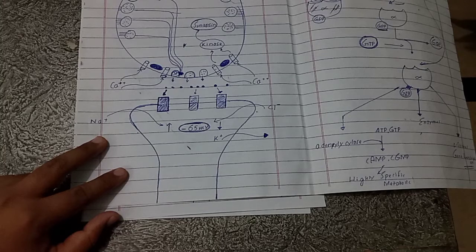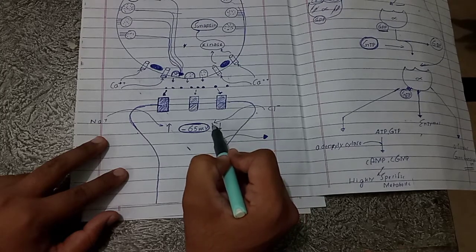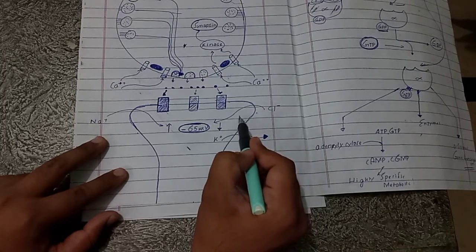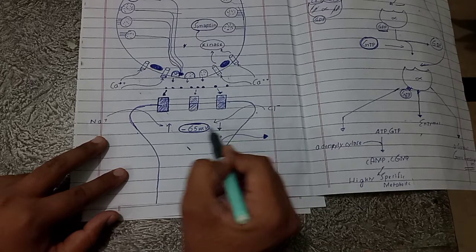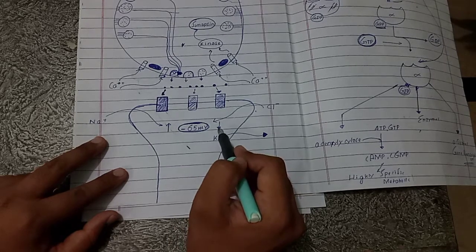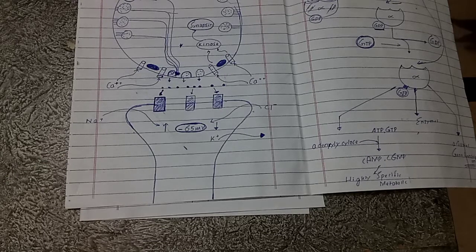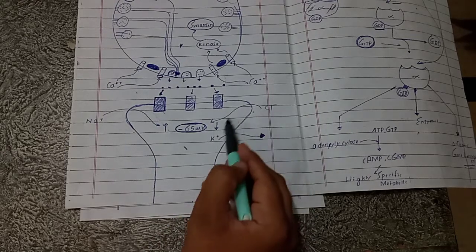Chloride concentration in the extracellular fluid is greater, so it will move from the extracellular matrix into the intracellular matrix, and as the negative ions move to the interior of the cell, this already negative potential becomes more negative, and it becomes difficult to reach threshold and generate an action potential. That is why we say that the neuron is inhibited, because it becomes difficult for the neuron to generate an action potential after the entry of chloride.